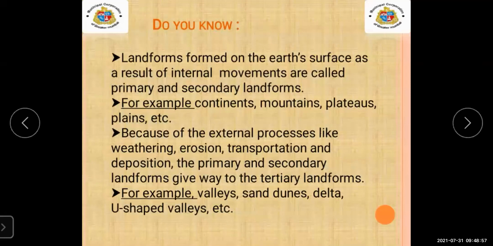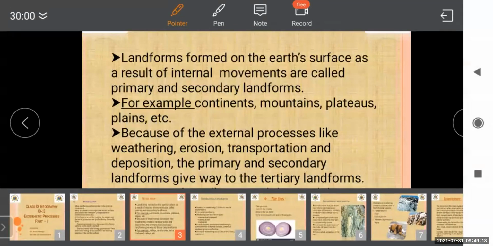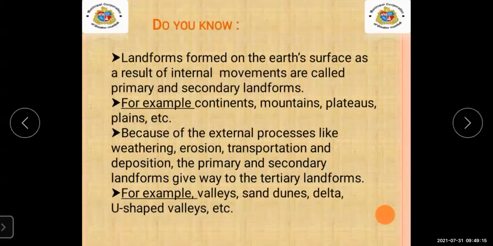First we see primary and secondary landforms, and after that we see tertiary landforms. For example, valleys, sand dunes, delta, U-shaped valleys, etc. These are examples of tertiary landforms.